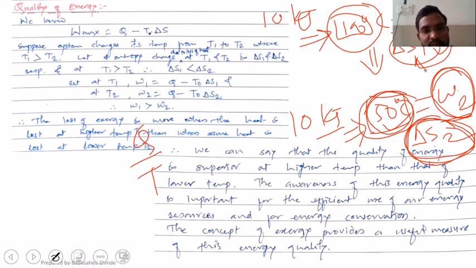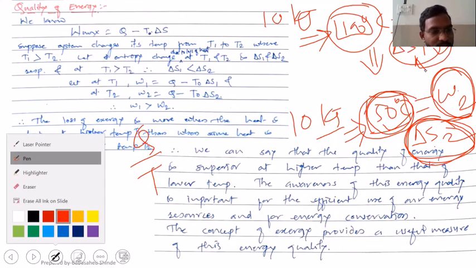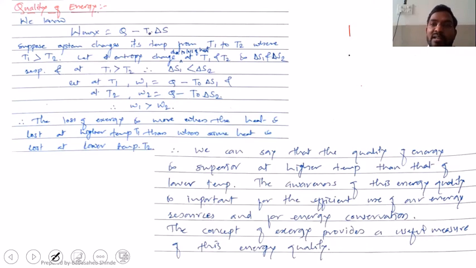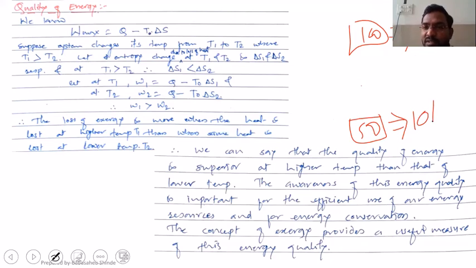So if I want to compare this now, suppose at 100 degrees Celsius and at 50 degrees Celsius, if I lose 10 kilojoules of heat at 100 degrees Celsius and I lose the same 10 kilojoules of heat at 50 degrees Celsius, which loss is more severe, or which loss is bigger? 100 degrees Celsius. At 100 degrees Celsius, right?